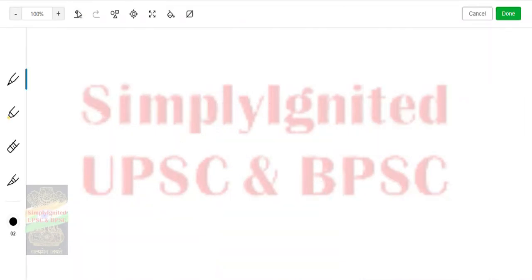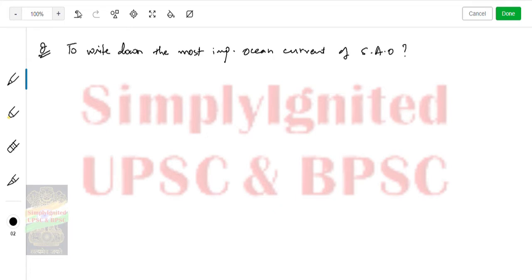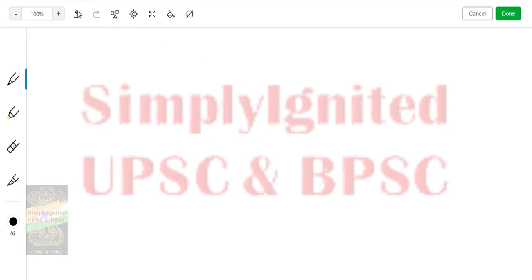So yesterday's question was to write down the most important ocean current of the South Atlantic Ocean. So we'll make a map for it.